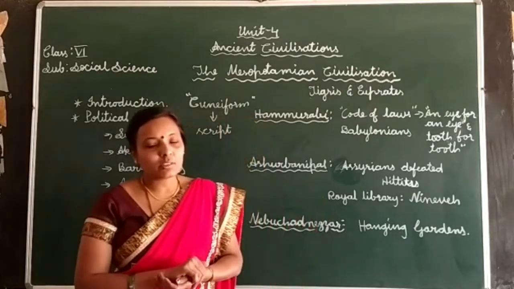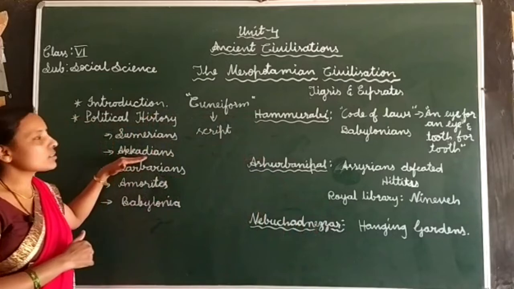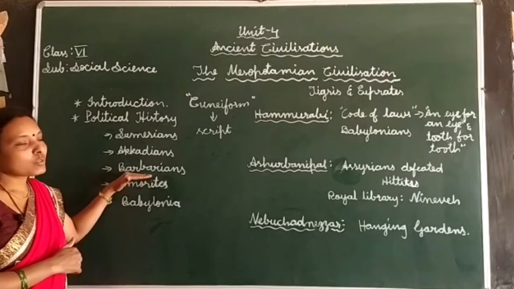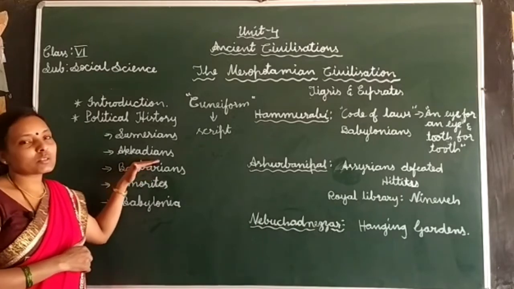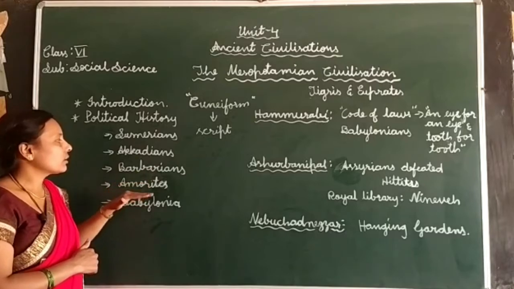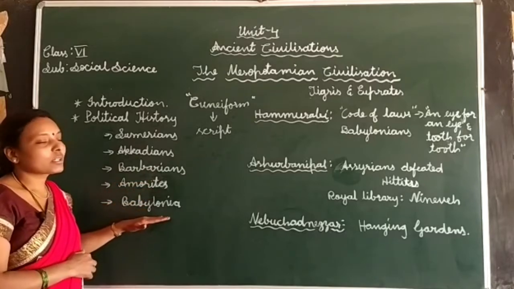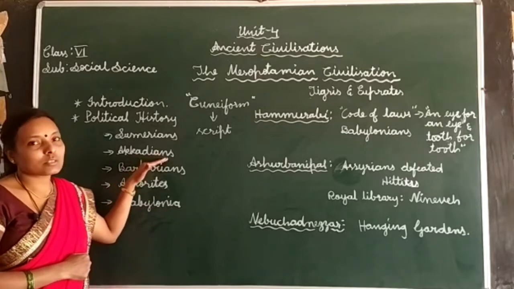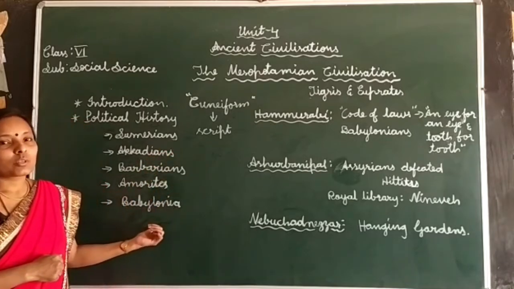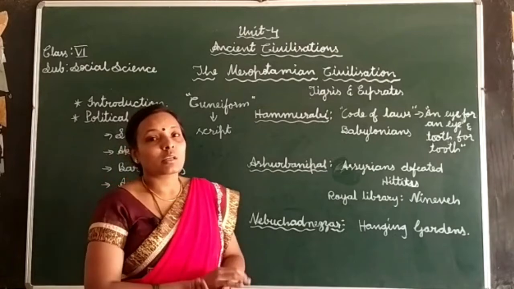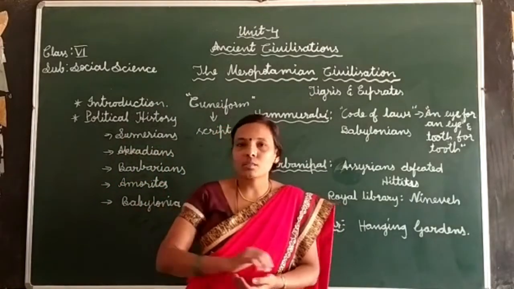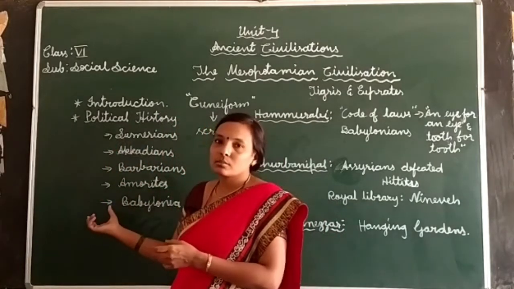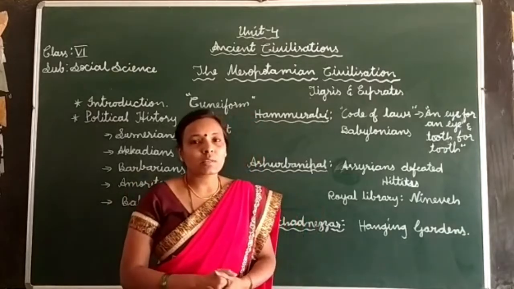After the Sumerians, the Akkadians came to rule in this region. After that, by destroying the Akkadians, the Barbarians came to rule. After that, the Amorites, then the Babylonians. During the rule of the Babylonians, they included the Akkadian states under their rule, so they established a vast empire. These are the major tribes that ruled in the Mesopotamian civilization.